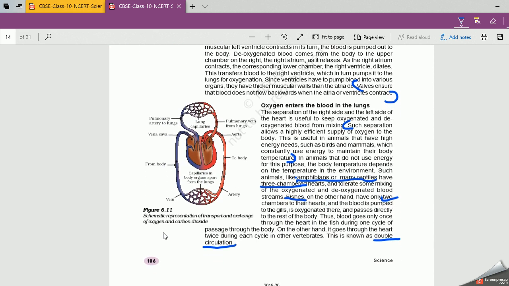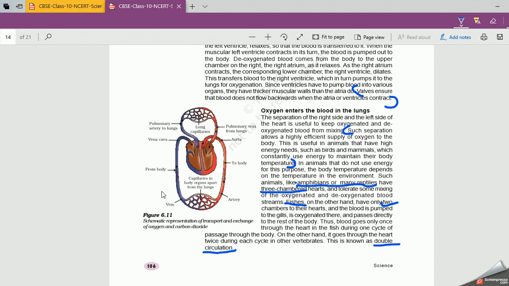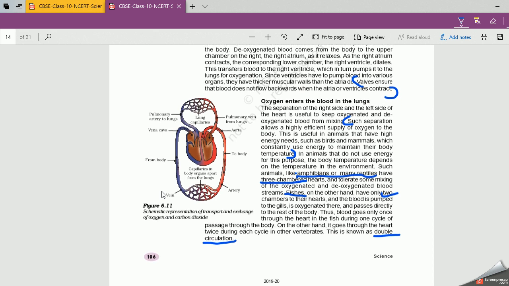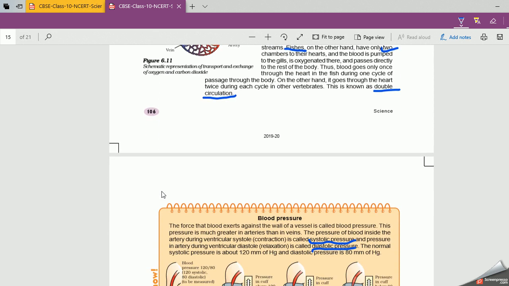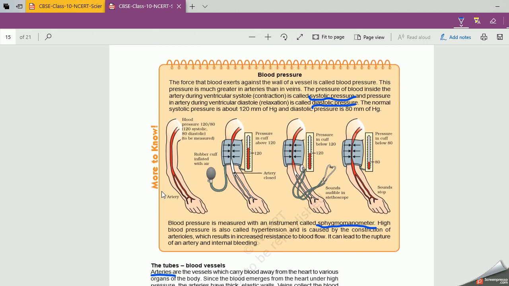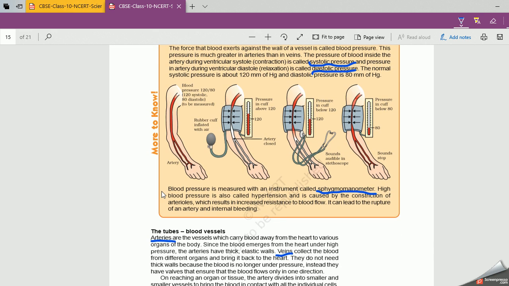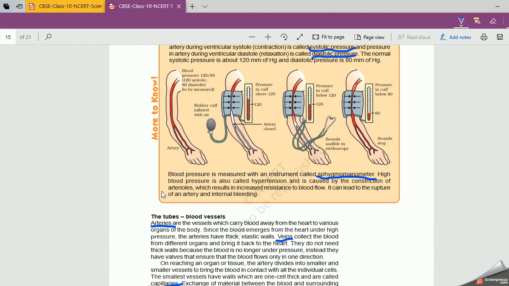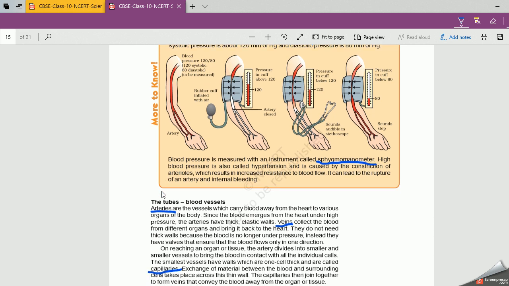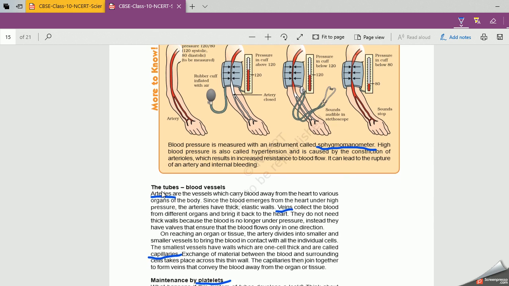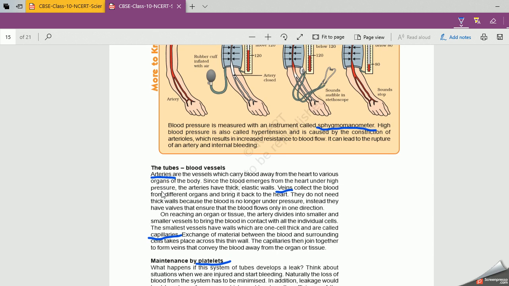And how the blood comes to the heart? Through veins, right? So, we are having three types of blood vessels, right? The tubes, that is arteries, veins and capillaries. So, what is the difference between arteries, veins and capillaries? Very much important question. Write the difference between arteries and veins. Normally, you will get the difference between arteries and veins.